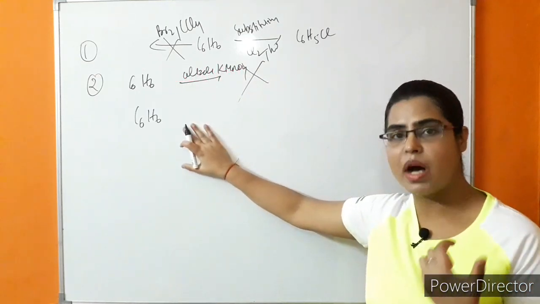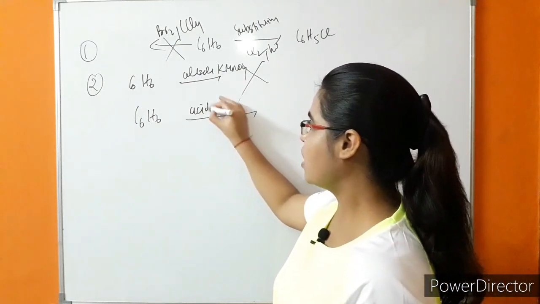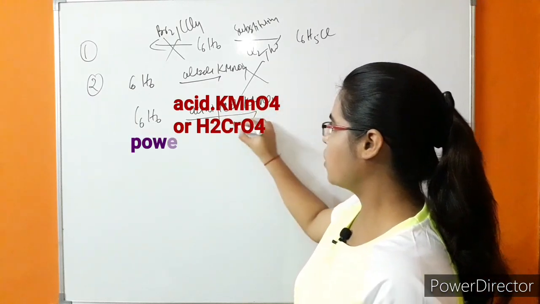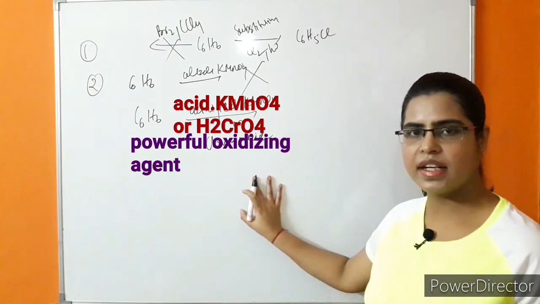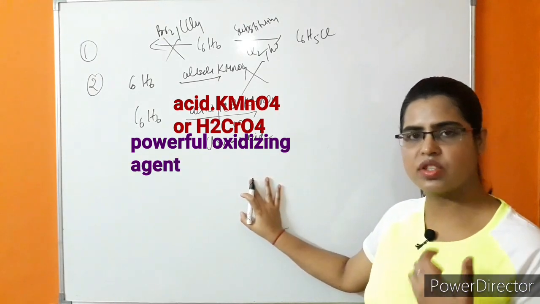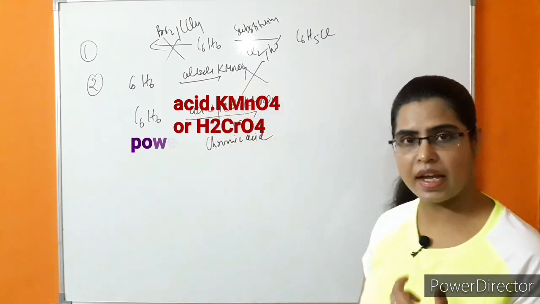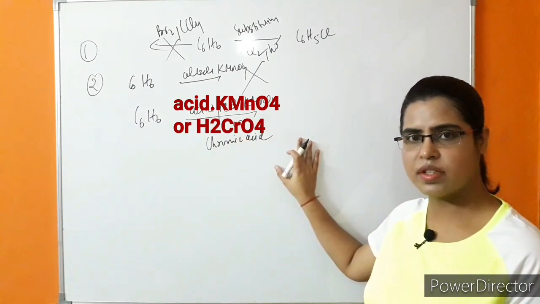Whereas in the case of powerful oxidizing agents like acidified KMnO4 or chromic acid, which are much more powerful oxidizing agents in comparison to alkaline KMnO4, it reacts in the presence of these oxidizing agents.